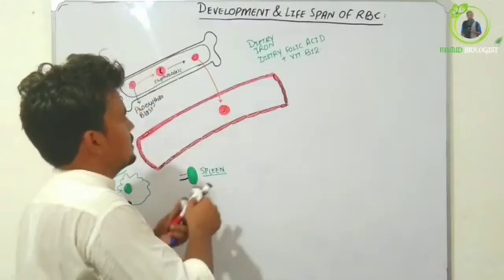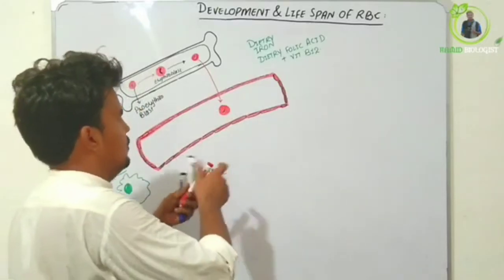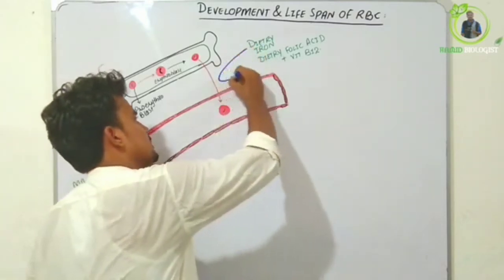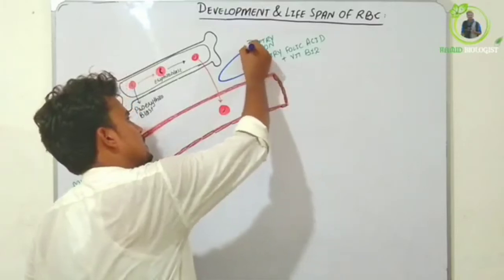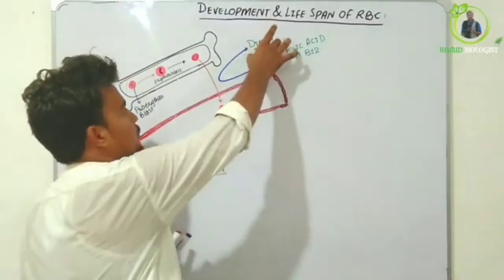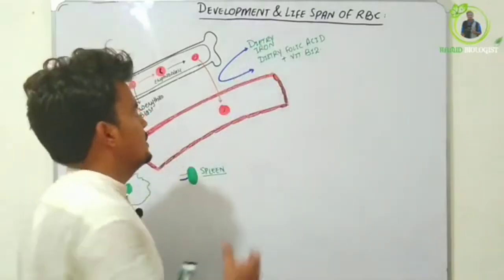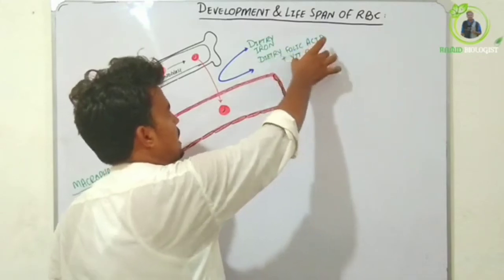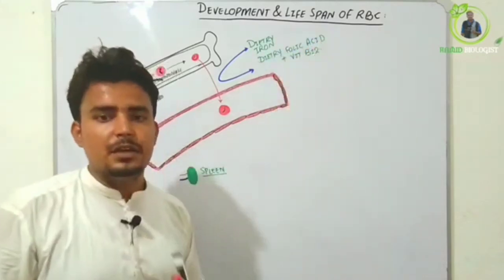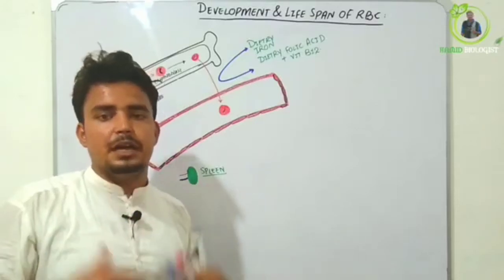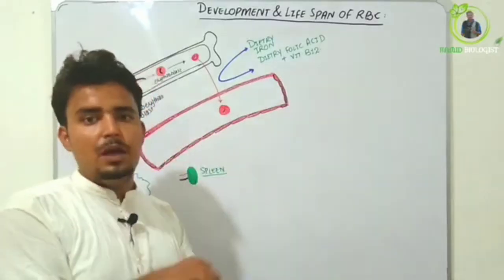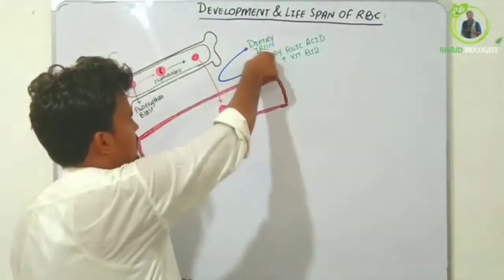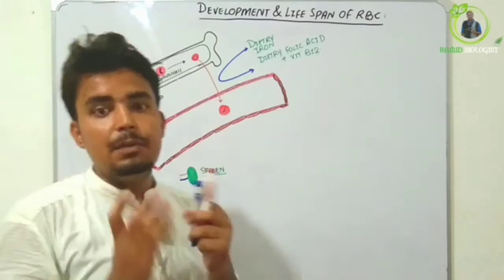But hemoglobin concentration basically depends on the concentration of dietary iron, dietary folic acid, plus vitamin B12. These are the compounds: dietary iron, which we take in the form of diet, and dietary folic acid, which is also taken in the diet. Vitamin B12 is absorbed with the intrinsic factor, which is present in the intestines where it is absorbed from the diet.